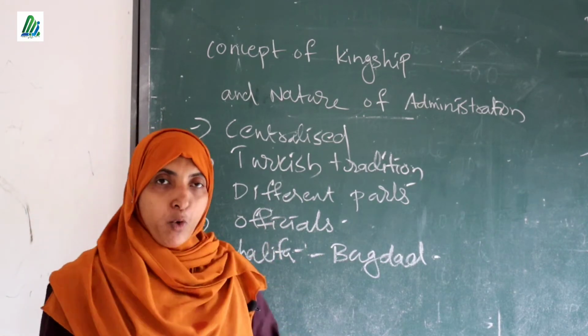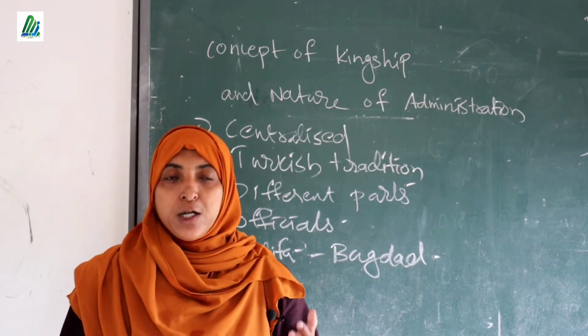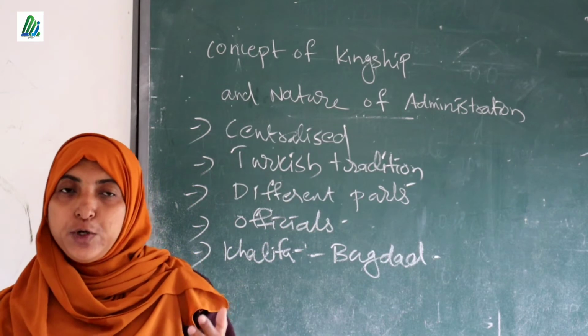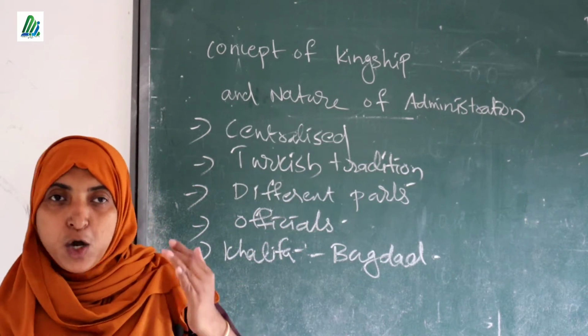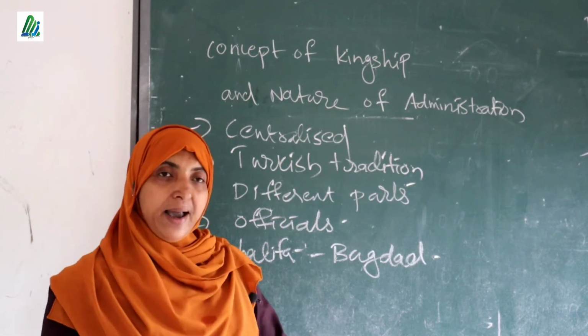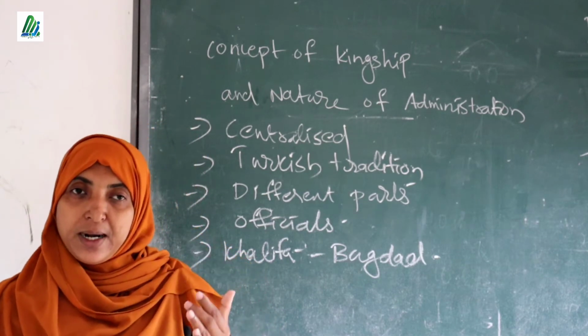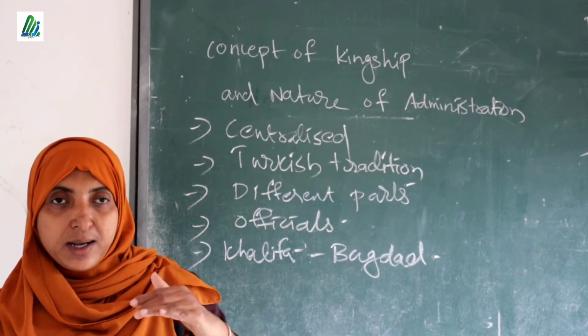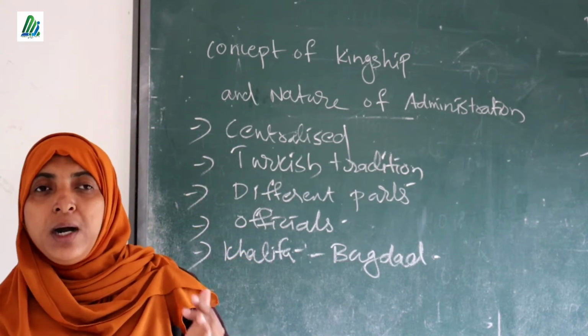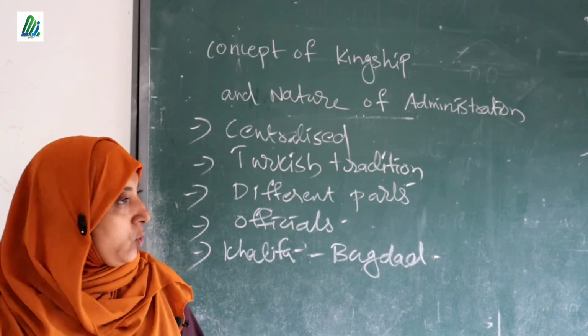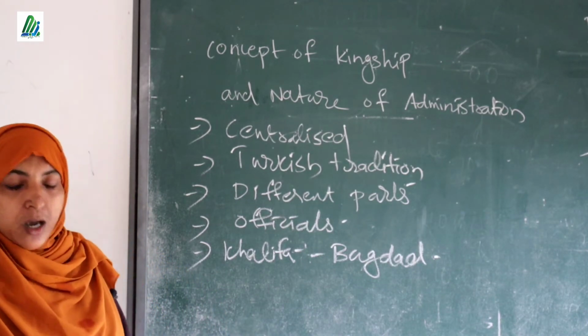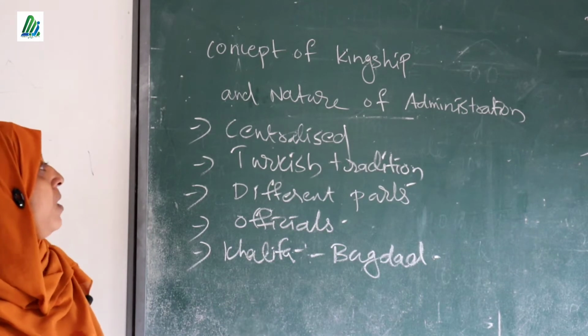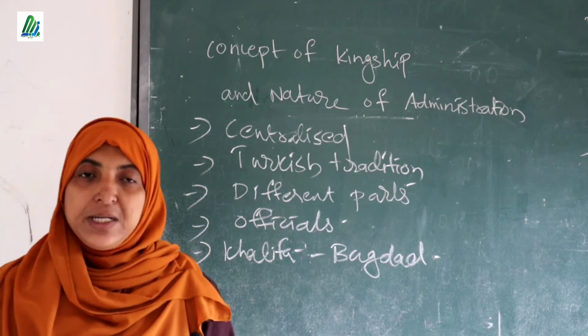The next one, so many officials were there to help and assist the rulers. And next, they respected the caliphs who ruled in Baghdad. So these are the important features of the Sultanate administration.